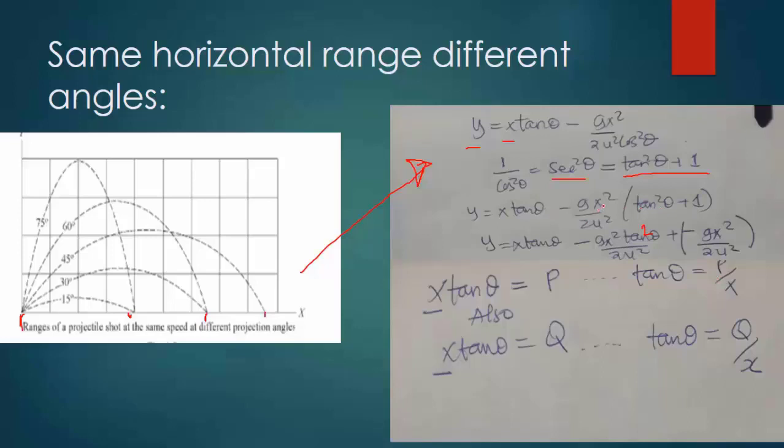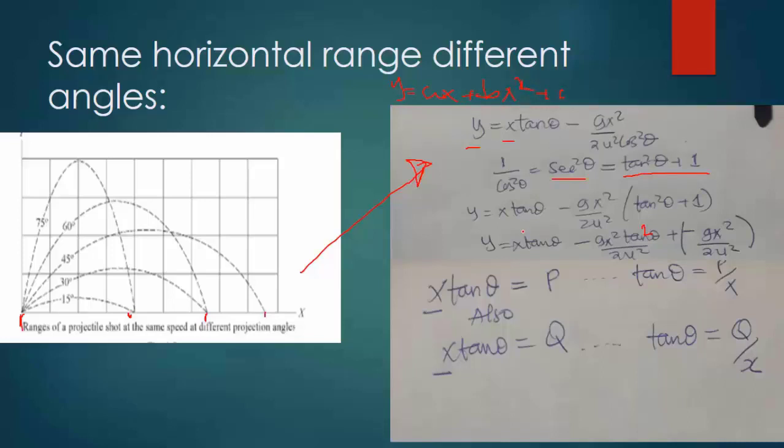So nakuwa na minus gx squared tan square theta divided by 2u squared minus gx squared over 2u squared kwa sababu ya hii 1 ki open bracket. So we'll come to realize that hii inakuwa in form of quadratic equation, ile ya y is equal to ax plus bx squared plus c.